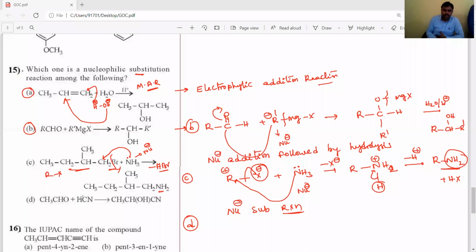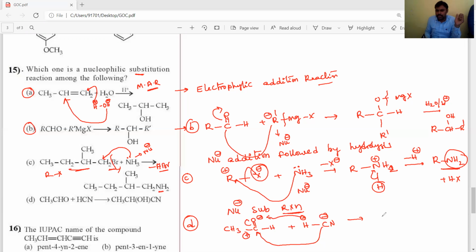And D, addition of hydrogen cyanide to carbonyl compounds, is a nucleophilic addition reaction. CH3-C double bond O-H reacts with hydrogen cyanide. The CN minus first adds at the carbonyl carbon, because the carbon has positive charge and oxygen has negative charge. Then H plus adds at O minus, and the hydrogen cyanide is completely added at the carbonyl carbon.